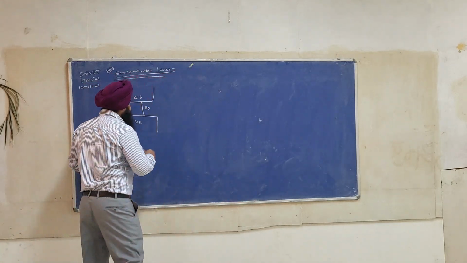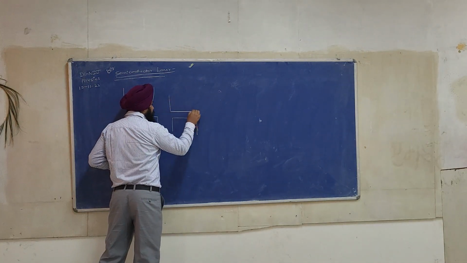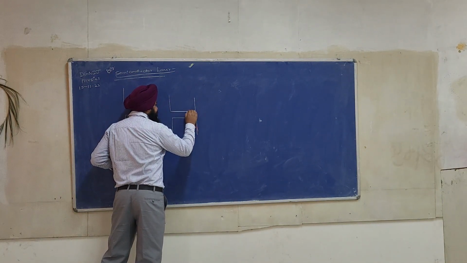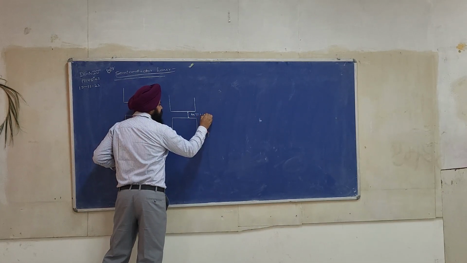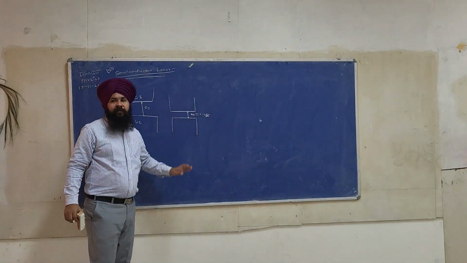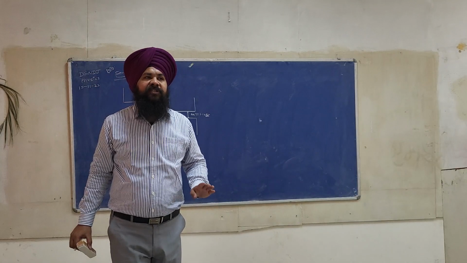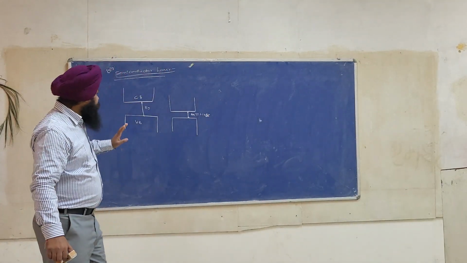Now see, for silicon and germanium, this band gap is of the order of 1.12 electron volt for silicon, and for germanium it is 0.72 electron volt. So this is a theory.